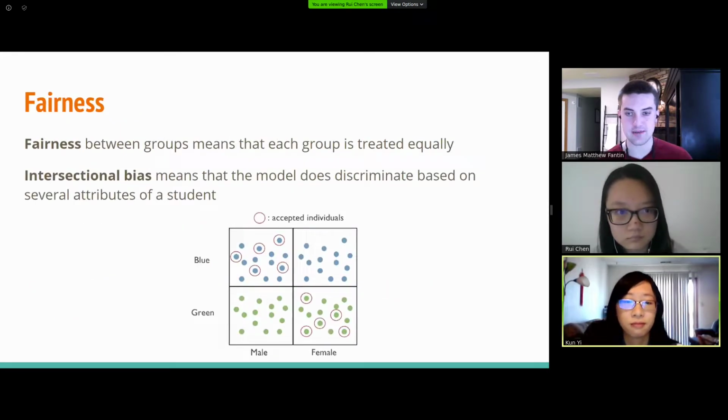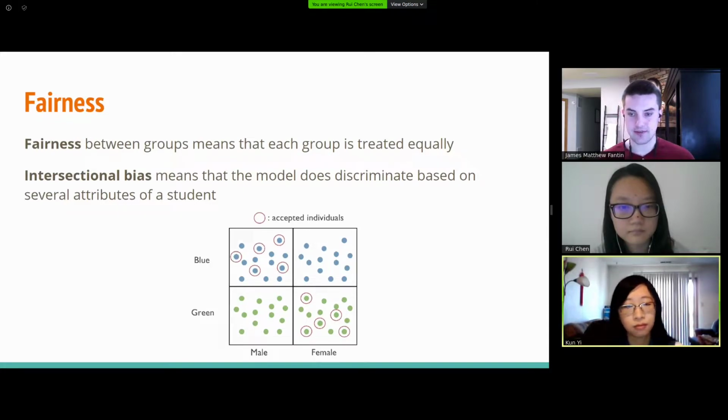So one important aspect of our project is fairness. For our project, we're going to be looking at fairness between groups, meaning that we treat all groups equally. We treat male students as equally as female students, and likewise for other demographic information. Another thing we're looking at is intersectional bias. That's bias that happens when we combine several attributes together.